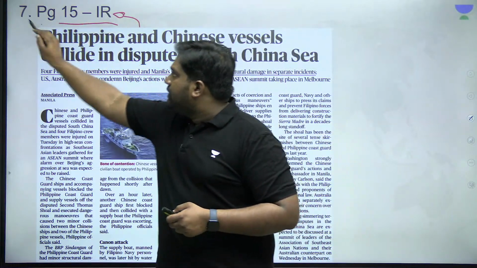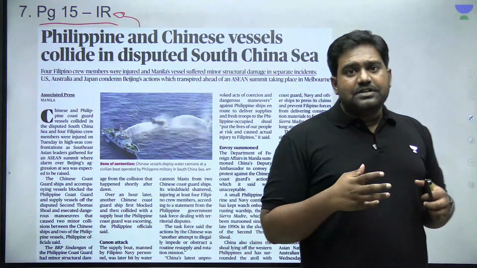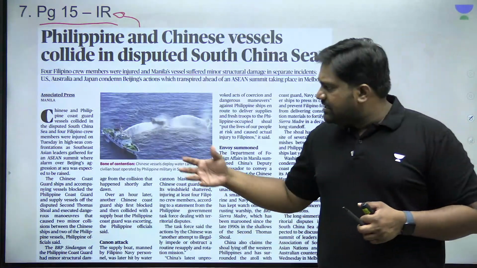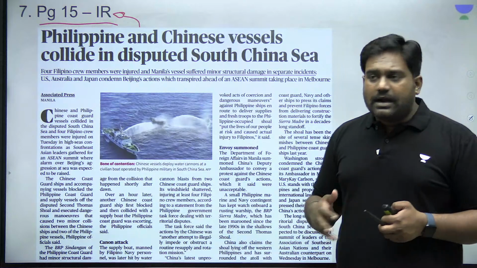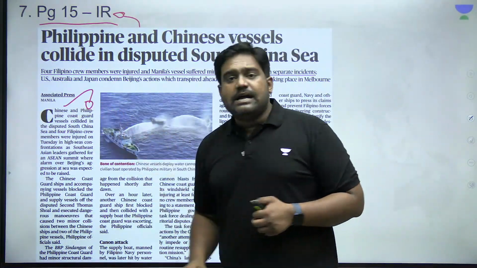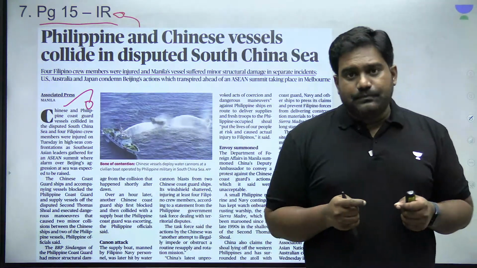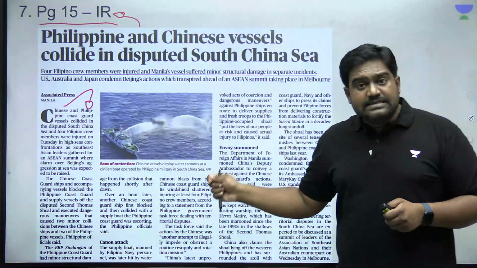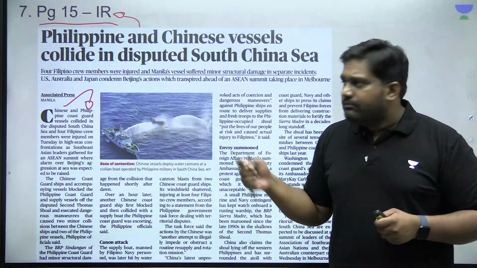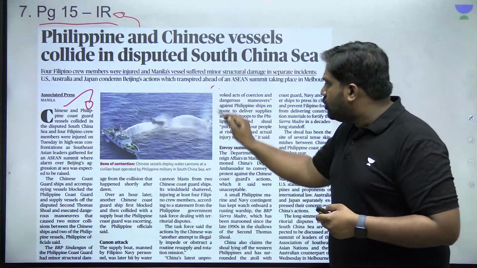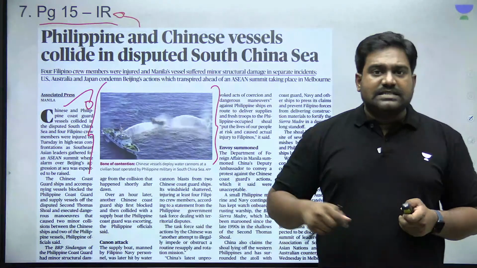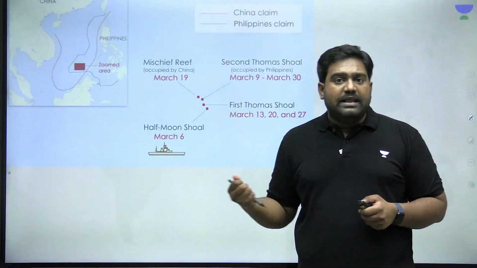Next, we have another article on page 15 that refers to an ongoing dispute in the South China Sea. In the South China Sea, as you know, China has been very aggressive with regard to its maritime claims and disputes, and especially against the Philippines. China has been resorting to very aggressive action. And there has been another incident near the Second Thomas Shoal, which is a disputed site between China and the Philippines. And the Coast Guard vessels of both the countries have collided. This is nothing new. It's been happening for many, many months.